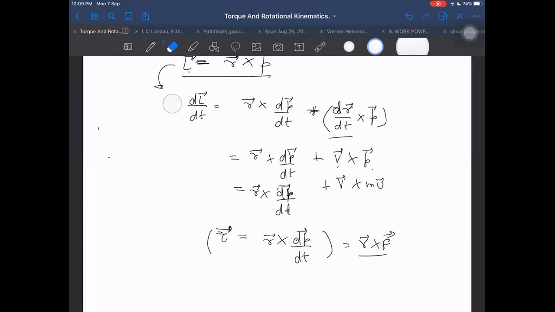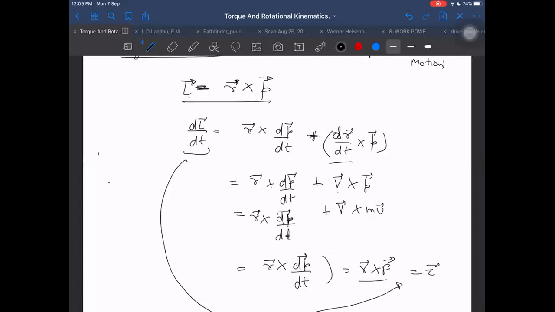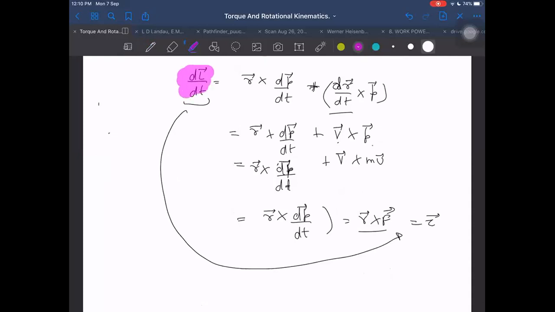Or let us say we don't know this is torque. It is something, what that thing is, we don't know. But at last, when we reached the step R cross dP by dt, we know what that means. That is torque. So now we have proved that dL by dt will be torque. In the beginning, assume that we define some quantity, which is R cross P, and we don't know what it means. Even if we don't know what it means, by differentiating it we are able to understand what it means. The derivative of this will be torque. It is just angular momentum, and the rate of change of angular momentum will give us torque. So it is equivalent to linear momentum in rotational mechanics.